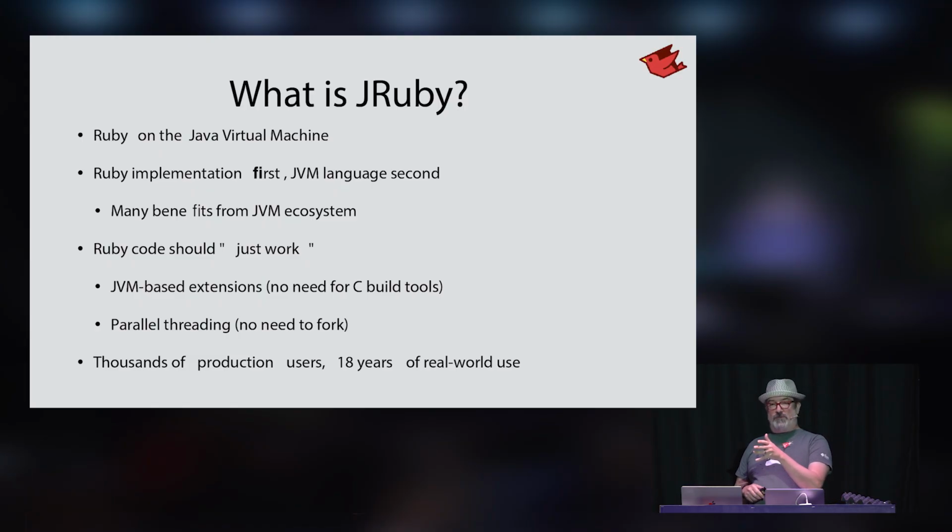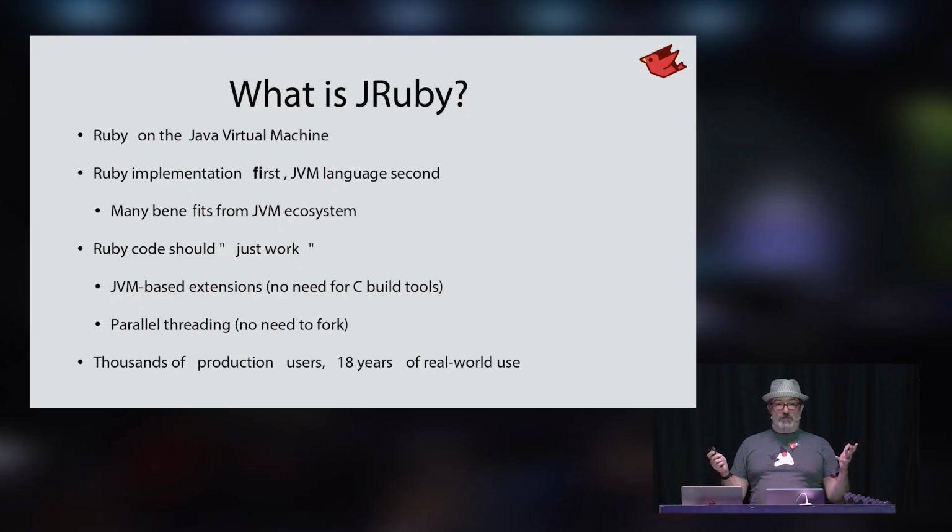We don't have support for the same C extension API. We heard a little bit about that yesterday and some of the challenges of getting those to build. JRuby has its own extension API based on the JVM. You can write extensions in Java or Scala or Kotlin or whatever, and they will run out of the box, no build tools required. You just ship it and it runs. We also have the benefits of the JVM's parallel execution, parallel threading. So we don't need to fork off many processes. You can run an entire site in one process, and I'll show a little bit more about that scaling capability later on.